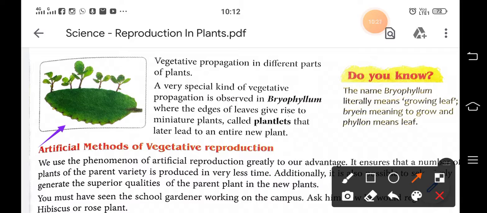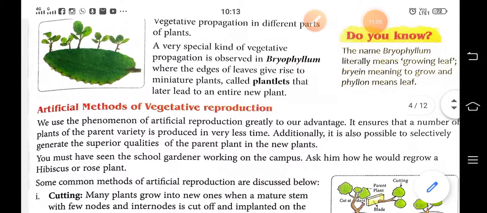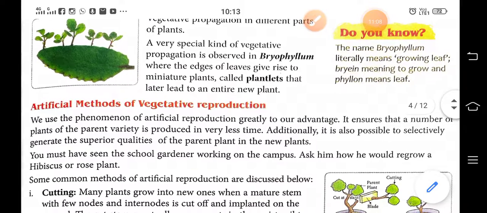Here at the edges of the leaves, buds start to appear, and small plants develop from them, which are known as plantlets, that later lead to an entire new plant. After some time, when the favorable season comes, these small plantlets detach from the main plant and develop into a new one. The name Bryophyllum literally means growing leaf: bryon meaning to grow and phyllum meaning leaf.